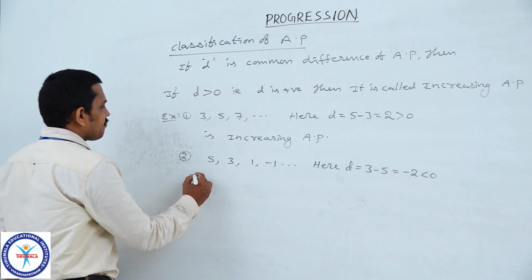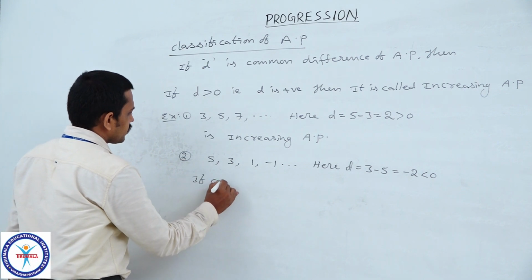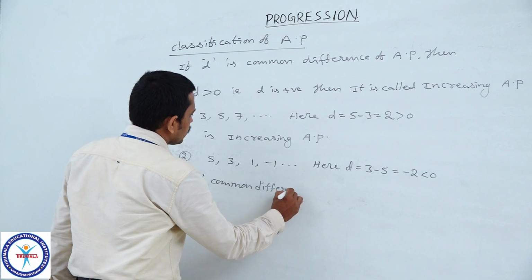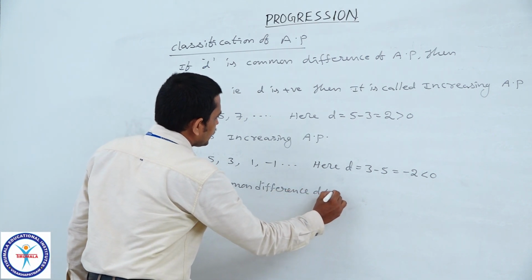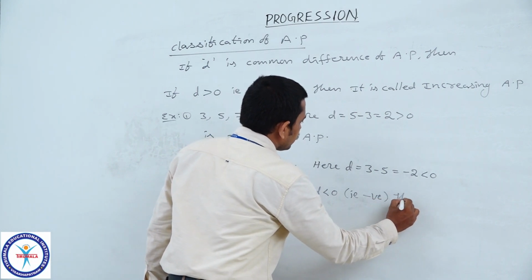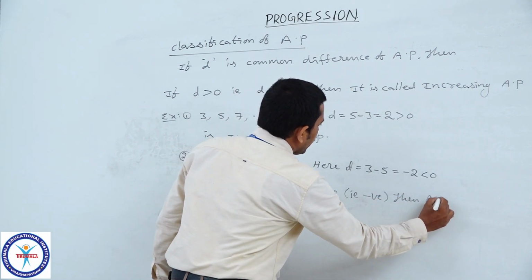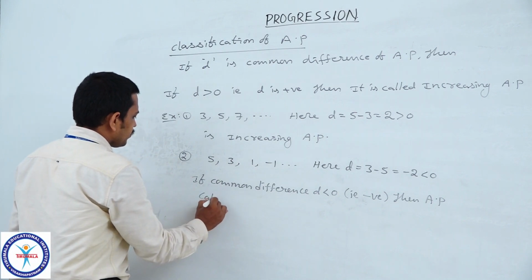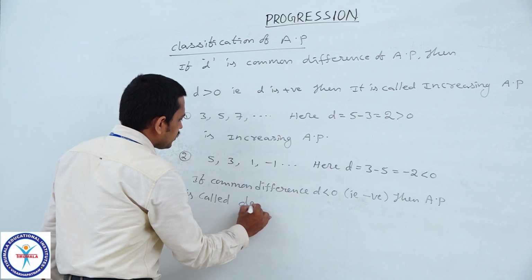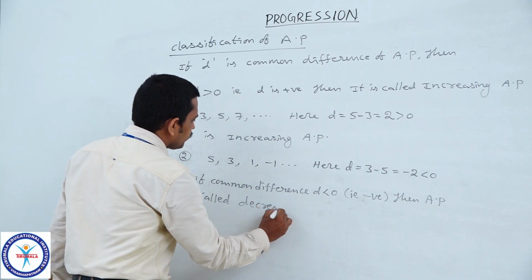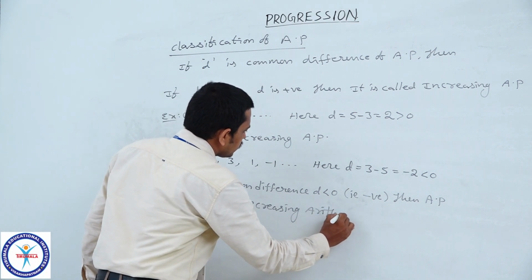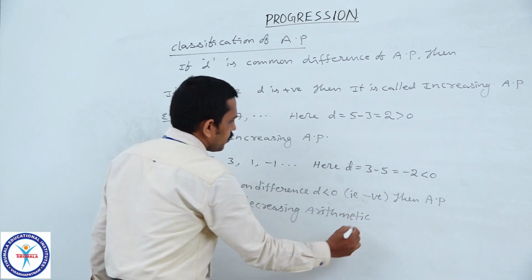So, if common difference D is less than 0, that is negative, then the AP is called decreasing arithmetic progression.